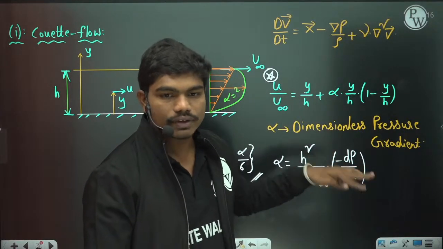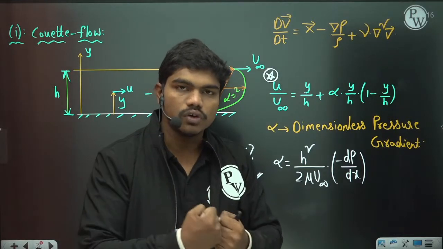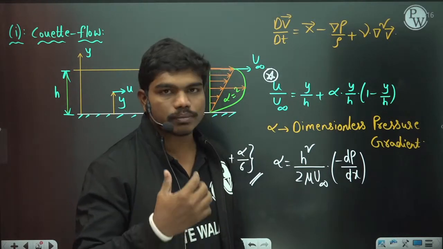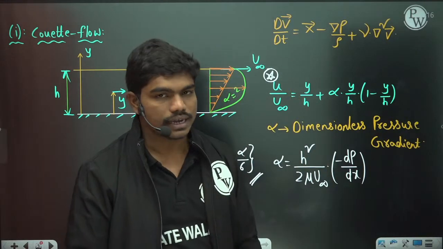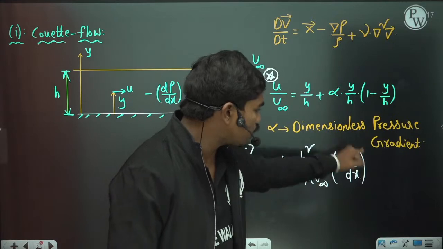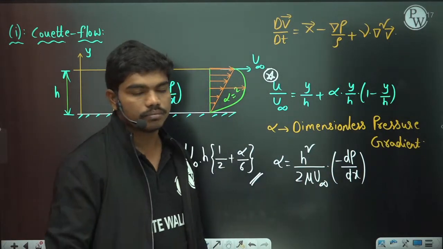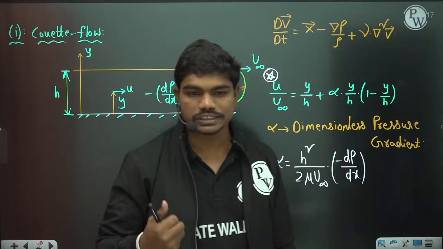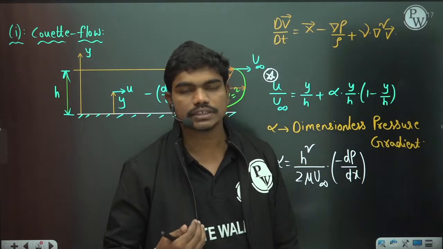So that's how we decide: if the change in pressure is not responsible for the flow, we call them inertia driven flows or externally applied flows. But if the flow is because of the pressure gradient, then we call them pressure driven flows. That's how we decide whether the alpha value is 0 or non-zero. Clear? So this is a quick understanding before we start the problems.